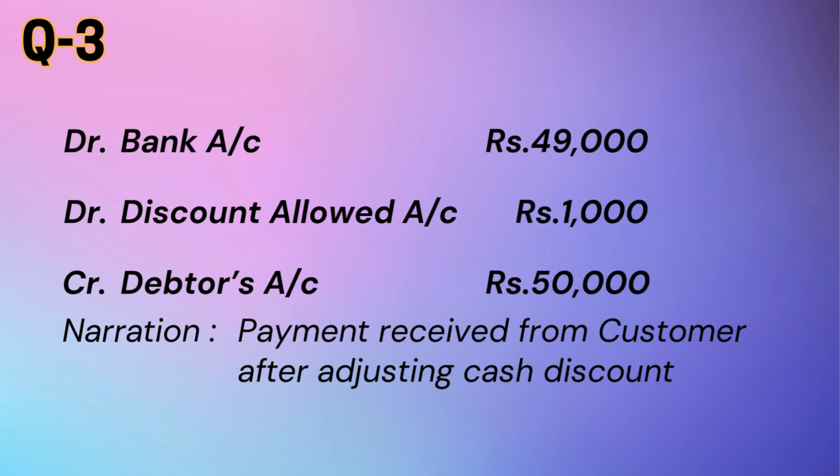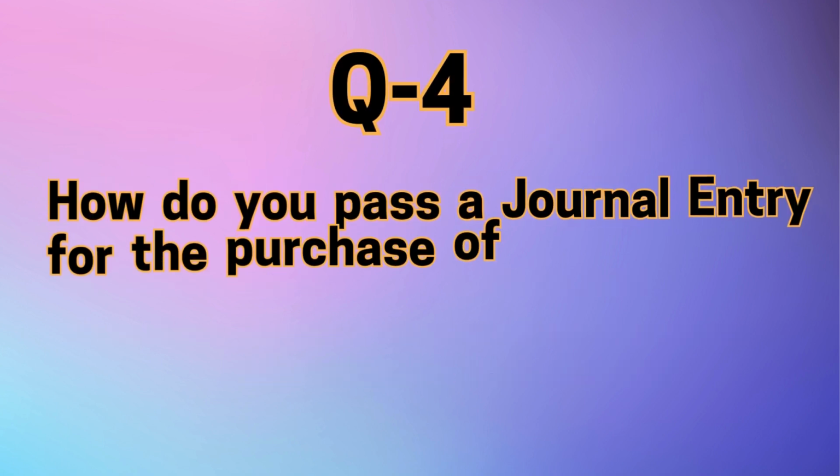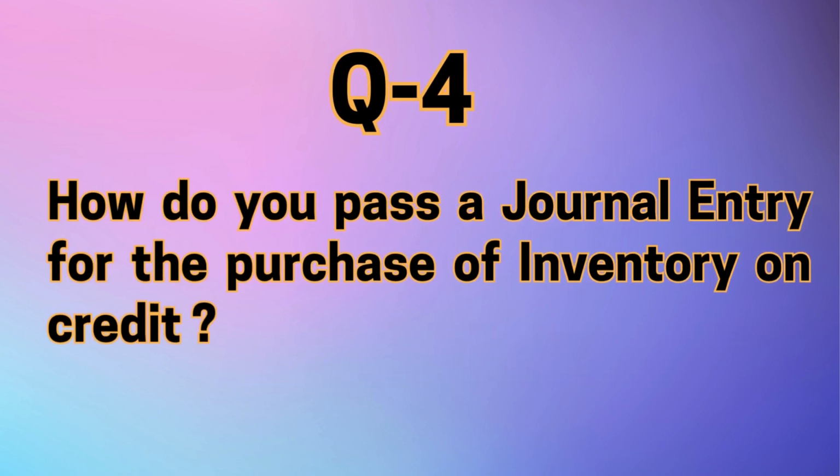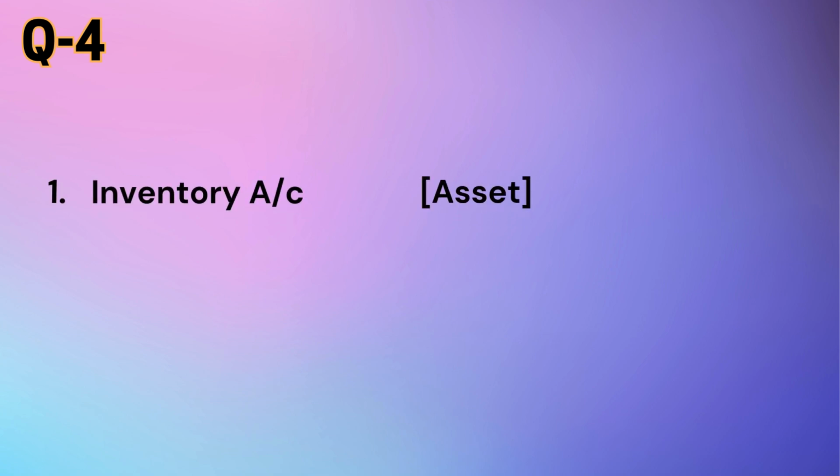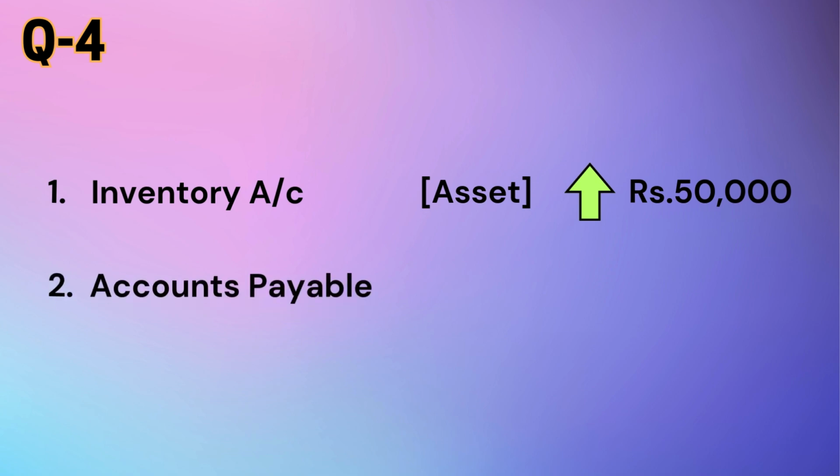The next question is, how do you pass a journal entry for the purchase of inventory on credit? Suppose the company ABC Limited purchases inventory worth of rupees 50,000 on credit. That is, they will not make the payment immediately. The payment will be done after few days as per the payment terms. In this case, 2 accounts are affected in the books of ABC Limited. First is the inventory account, which is an asset, increases by rupees 50,000, and the second is accounts payable account, which is a liability, also increases by rupees 50,000.